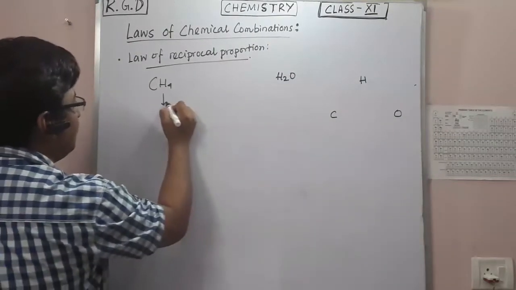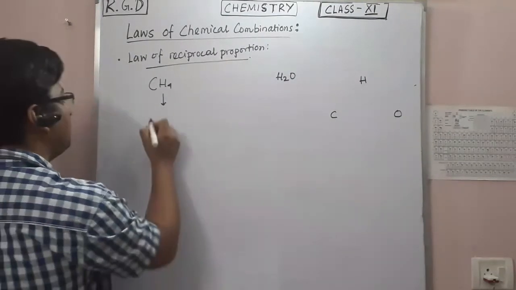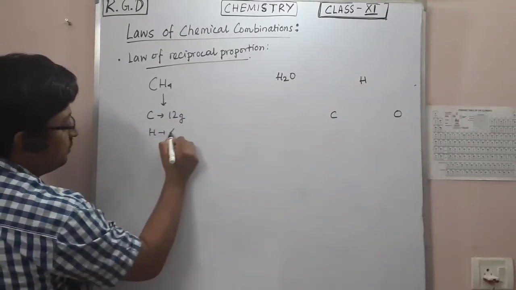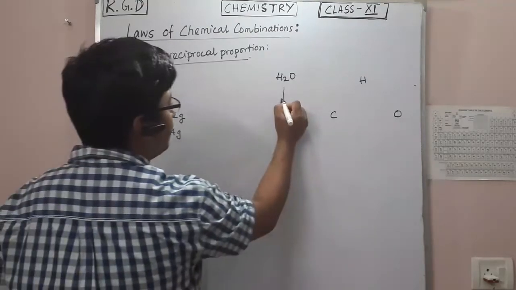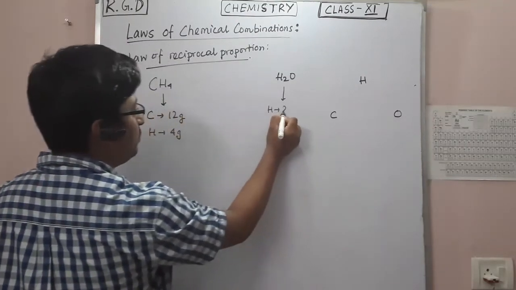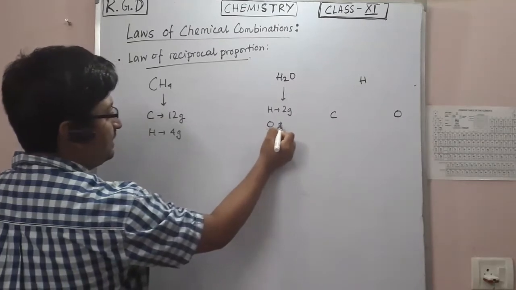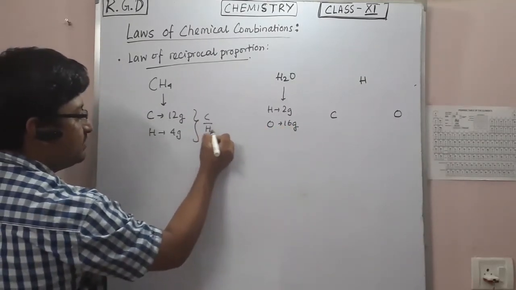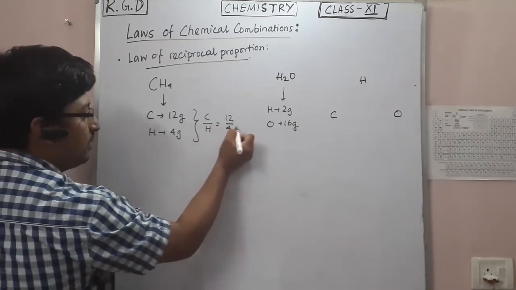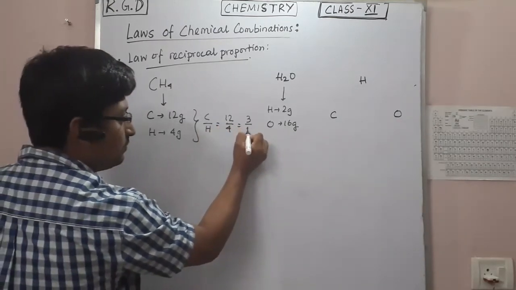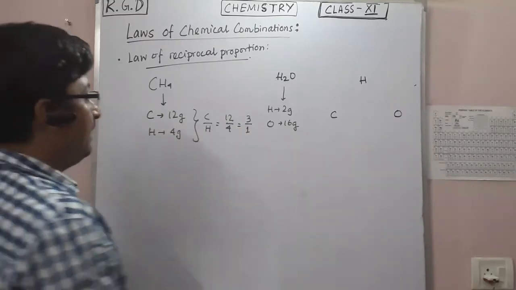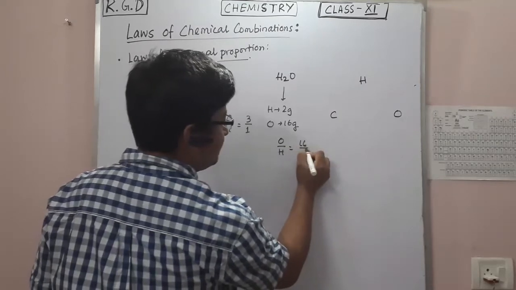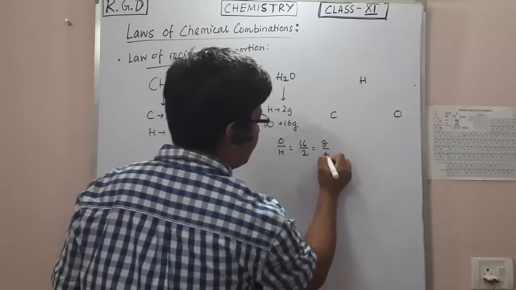Now in case of methane, what do you have? In case of methane, carbon is 12 grams and hydrogen is 4 grams. And in case of water, hydrogen is 2 grams and oxygen is 16 grams. Now what is the ratio if I take carbon to hydrogen? It is 12 by 4, that is 3 by 1. And if I take oxygen by hydrogen, what will be the ratio? 16 by 2, that is 8 by 1.